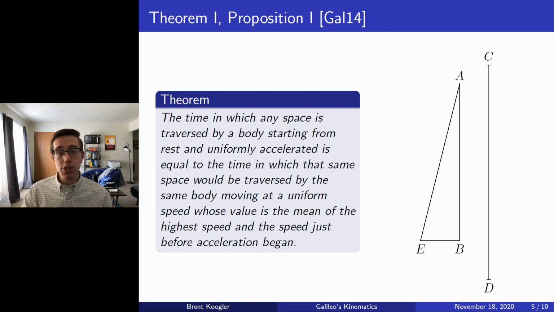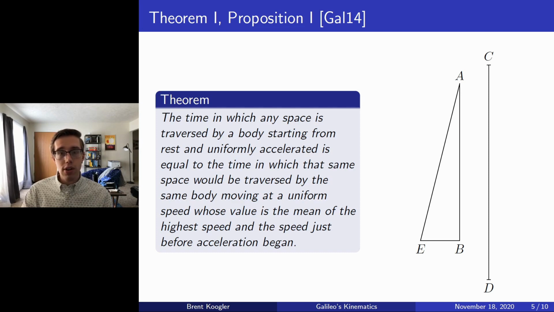Specifically, AB will denote the time interval in which CD was displaced, and then from B, we're going to draw the perpendicular to E such that EB represents the largest change in velocity over the time interval AB. Now, because acceleration was uniform, then velocity changes linearly with time. Specifically, EA will in fact describe the way the velocity changes with time.